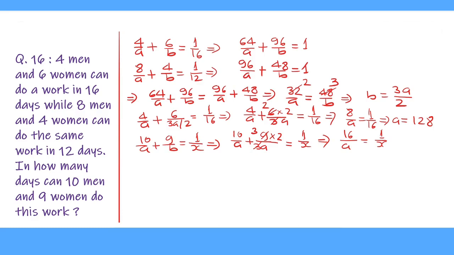As we know, the value of A is 128, so we put this value: 16 upon 128 equal to 1 upon X. 16 cancels 128 for 8 times. This gives X equal to 8 days. Here completes the topic on time and work.